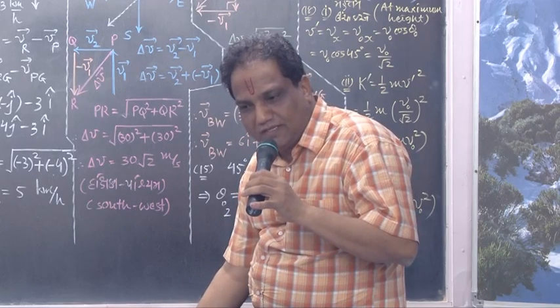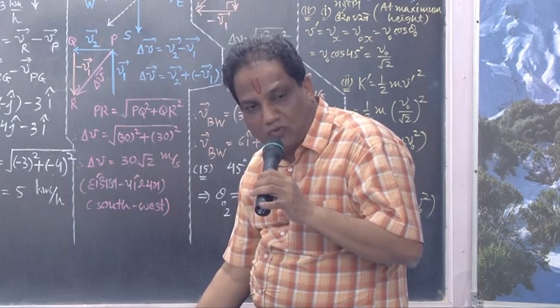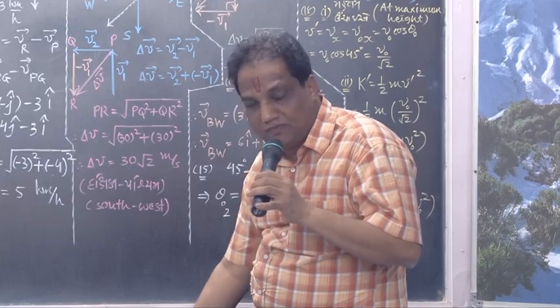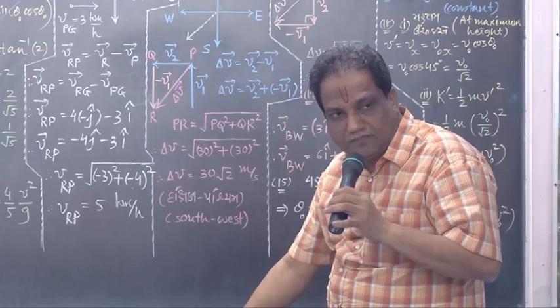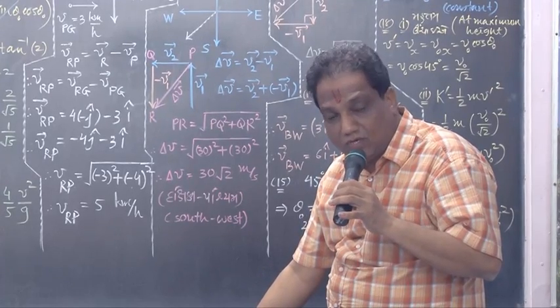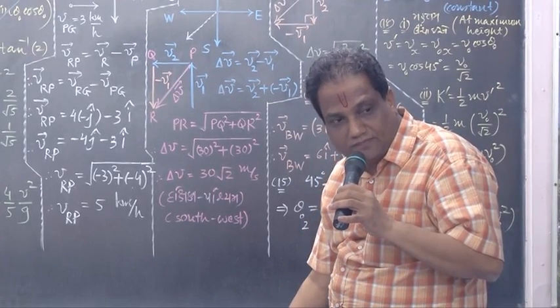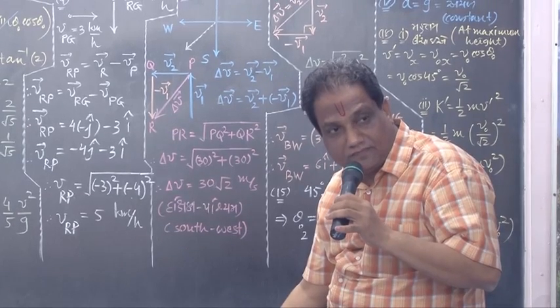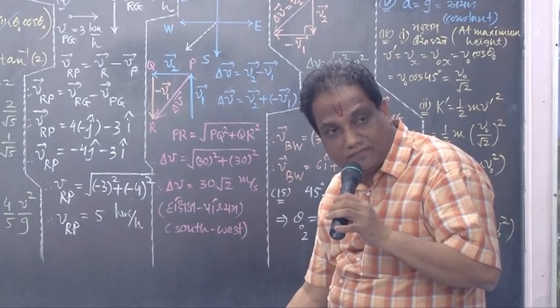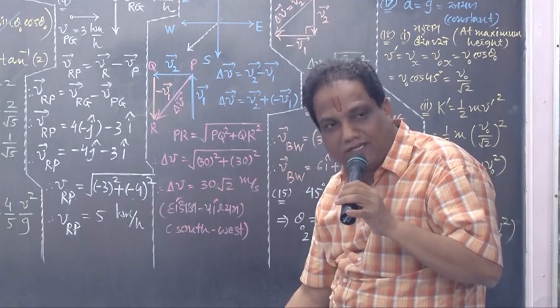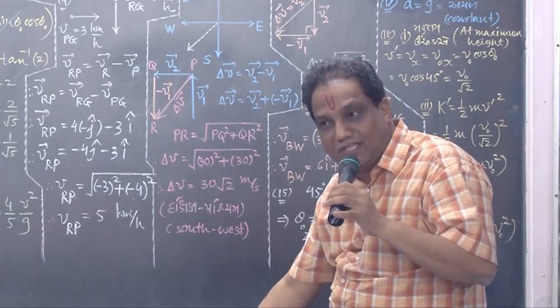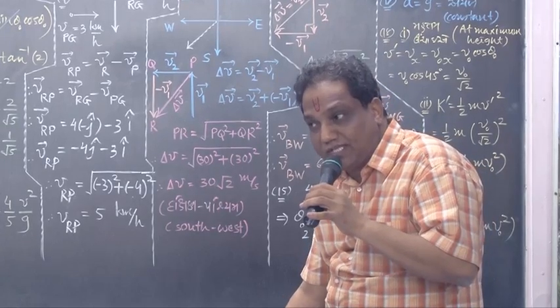See, you are looking for 0.2. I am asking for 2. Tan theta 0 is not 0.2, it is 2. 60 degree. No. 63 degree, 26 minutes? Then it is correct. 63 degree, 26 minutes.